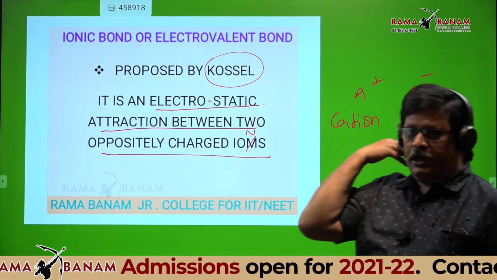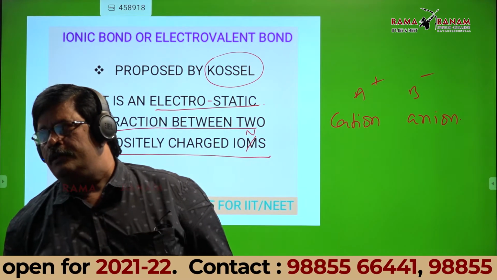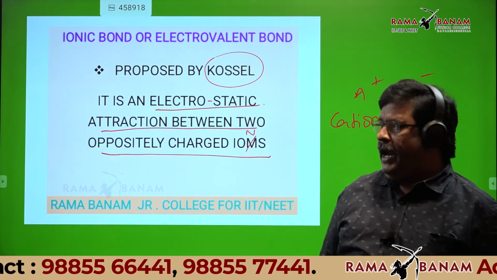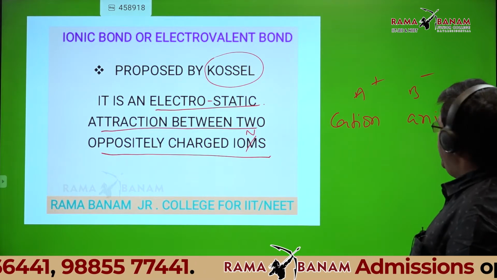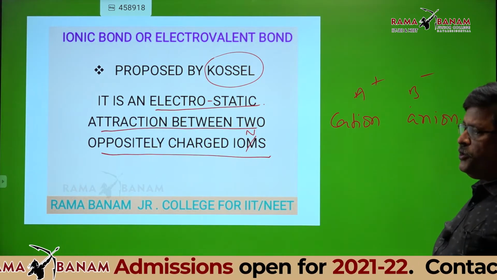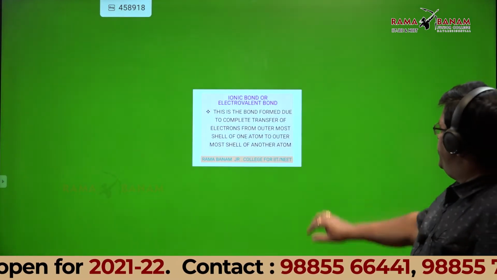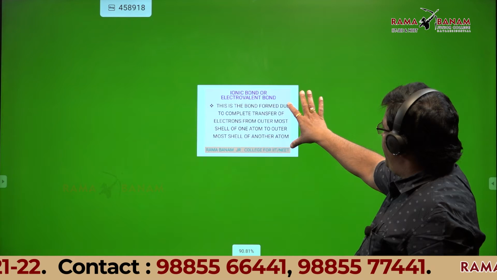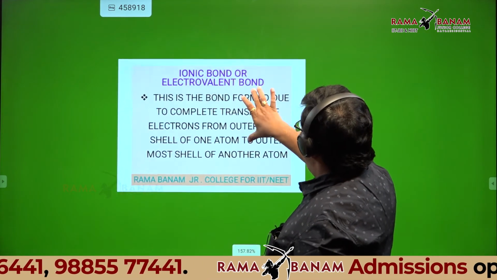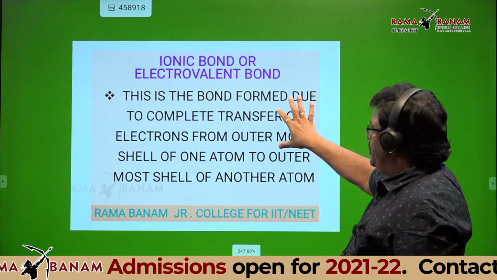So there should be a formation of two oppositely charged ions in this. How an atom forms a cation and how an atom forms an anion, first that you should know. See this. We can also define this as, students, see this definition. This is actually the definition given in some textbooks. This is also correct.